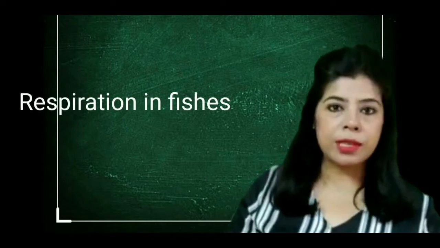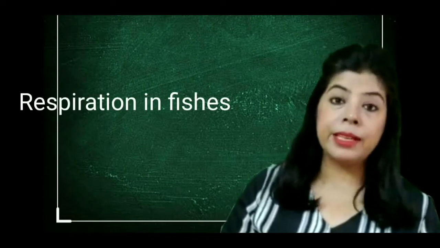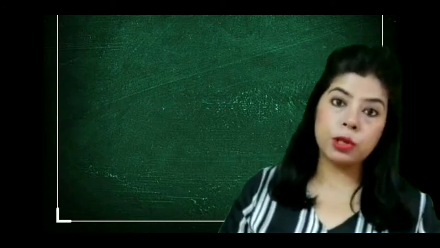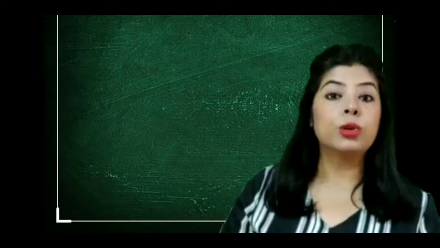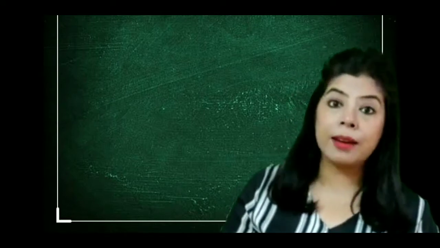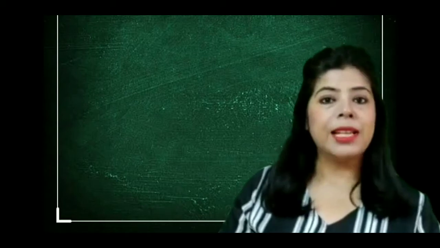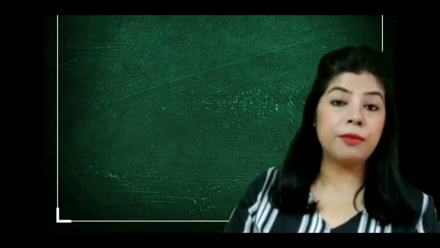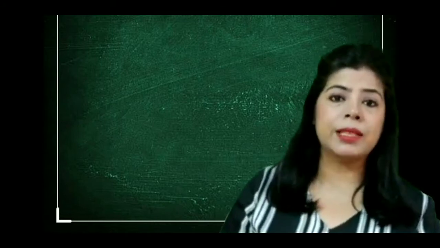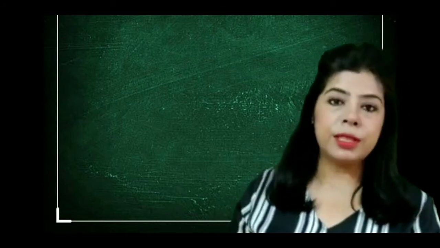The next animal which we will discuss is the fish. Fishes are aquatic animals. They live in water and they take the oxygen which is dissolved in the water. Since the content of oxygen dissolved in water is less, the rate of breathing in aquatic animals is always higher than in terrestrial animals. As we have learned in lower classes, fish respire and breathe through the gills. So we will see the mechanism in a little bit of detail now with some pictures.